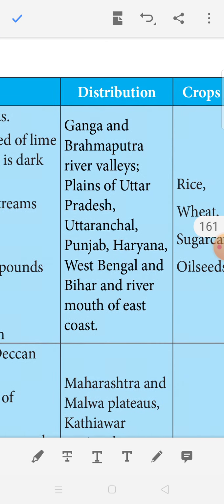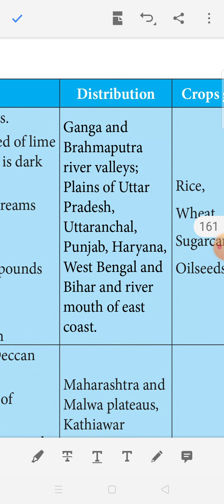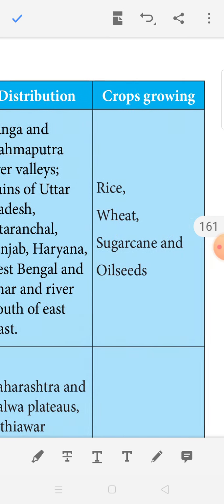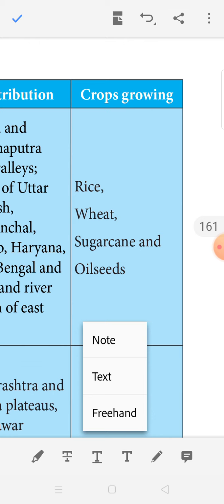Okay, next, where are they distributed? This type of alluvial soil, where is it distributed? Ganga and Brahmaputra river valleys, plains of Uttar Pradesh, Uttaranchal, Punjab, Haryana, West Bengal and Bihar, and river mouths of the East coast. These places are where alluvial soil is distributed. What crops are grown in this soil? Rice, wheat, sugarcane and oil seeds.